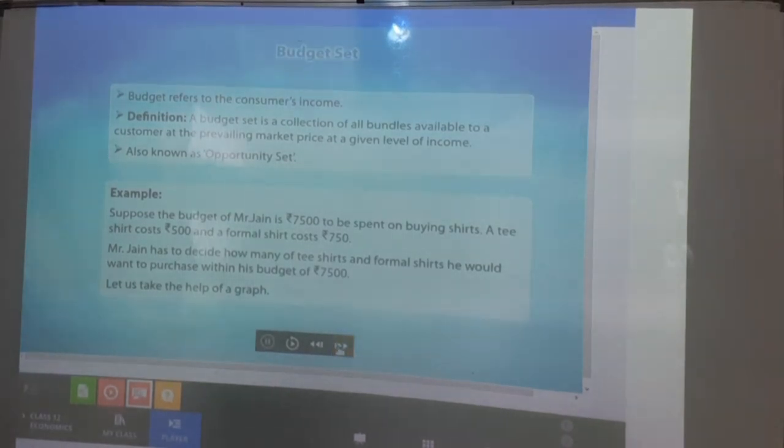It is saying a budget set is a collection of all bundles available to a customer at the prevailing market price at a given level of income, also known as opportunity set.